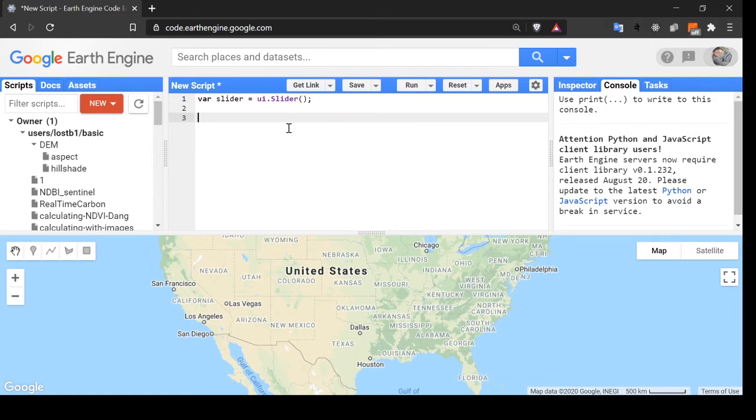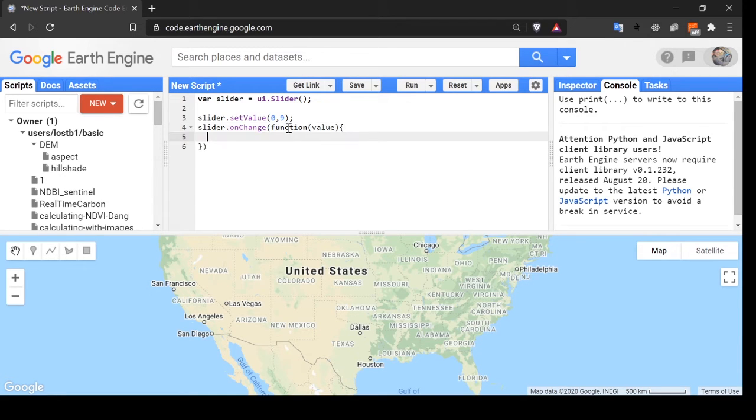Now let's set the range. Slider.setValue, the value will range from 0 comma 9. You can give the value as per the requirement also. Slider.onChange, we're going to call a function. Let's call a function value, where the value is the argument passed from what is set on the slider.